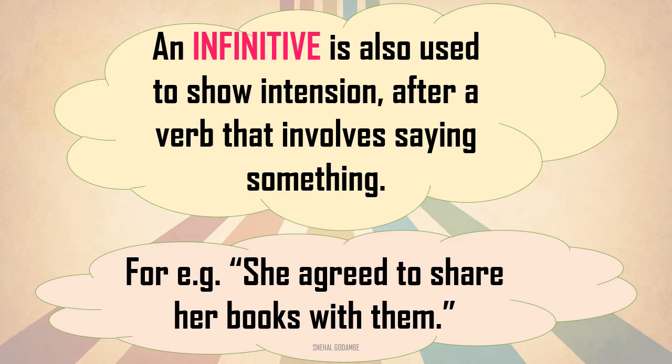In a sentence, the infinitive is also used to show the intention of the doer, after a verb that involves saying something. She agreed. She became ready for what? To share her books with them. So this is the next feature of the use of an infinitive in a sentence. It is also used to show intention after a verb that involves saying something.